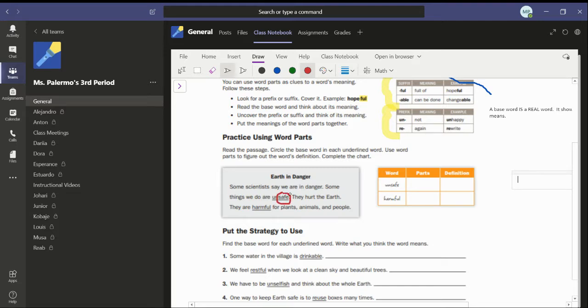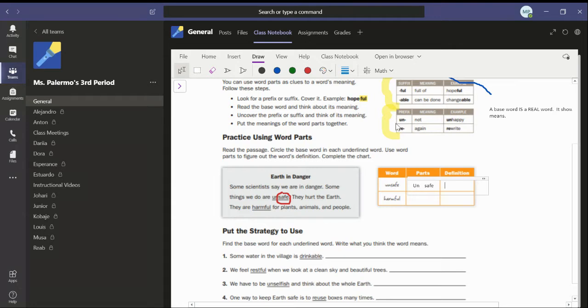Cool. So once I circle the base word, I go over to my chart. So what they mean by parts are, they want you to write the prefix, the base word, and the suffix, but separated. So I know that my prefix is un, space, space, space, and I write the base word safe. For the definition, this is where my chart up here is going to help me.